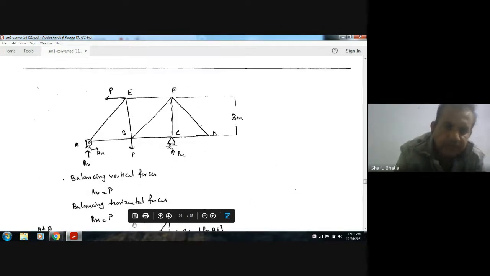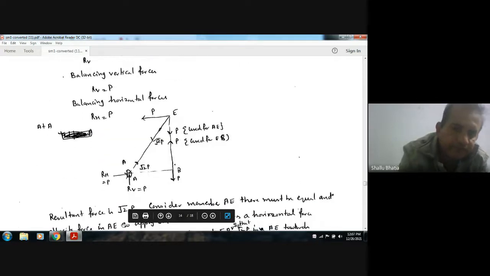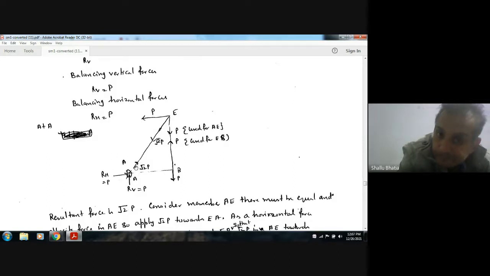Now at point A, the resultant of these two, RV and RH, is root 2 P. So it means the reaction in member AE is root 2 P, because there is reaction, so there will be some action also.